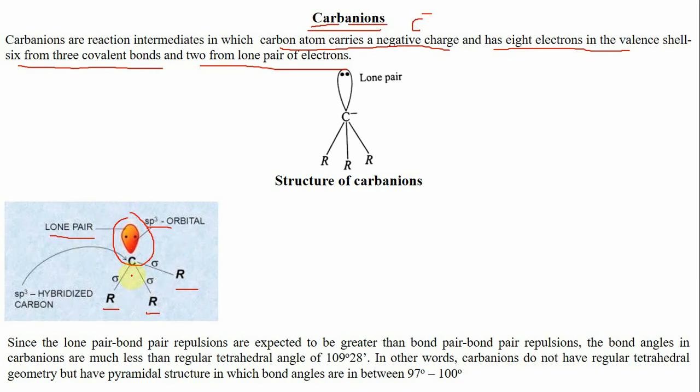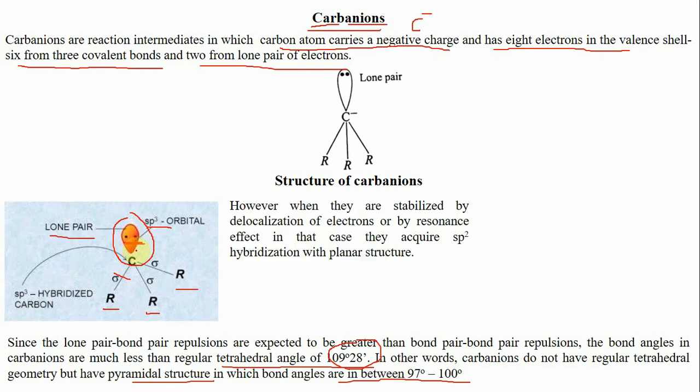Due to the repulsion between the lone pair and the bond pairs, and lone pair-bond pair repulsion is much more than bond pair-bond pair repulsion, the bond angle is not the regular tetrahedral angle but quite less than it. When carbanions have sp3 hybridization, their bond angle is around 97 to 100 degrees and they have a pyramidal structure, because of this lone pair-bond pair interaction. This structure is similar to that of the ammonia molecule.